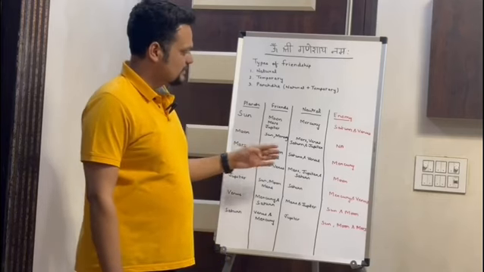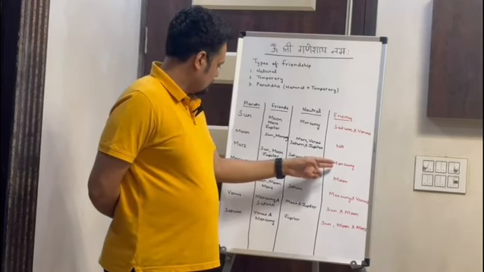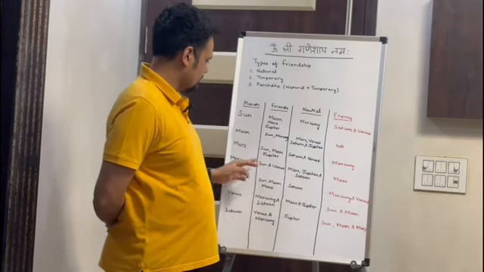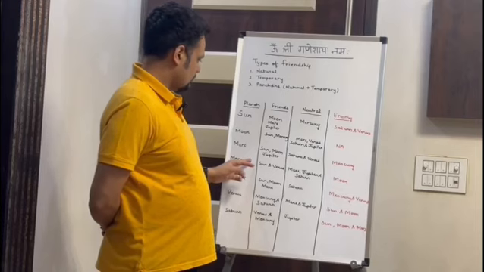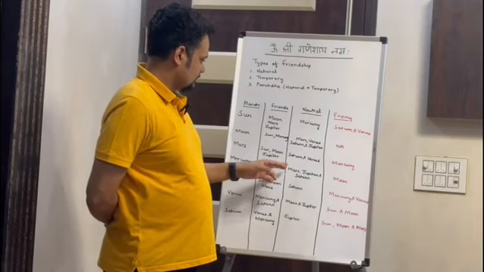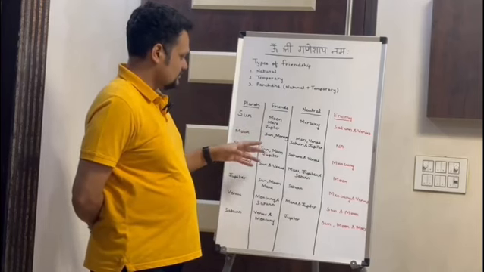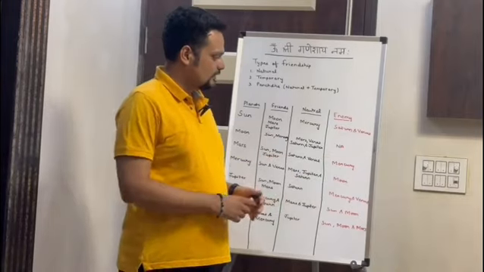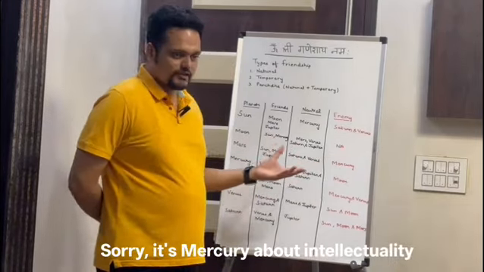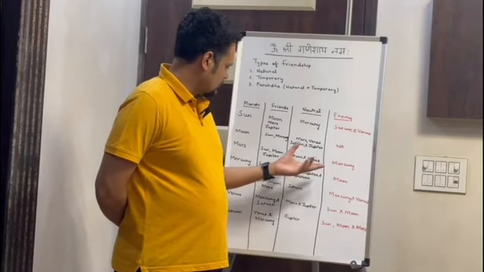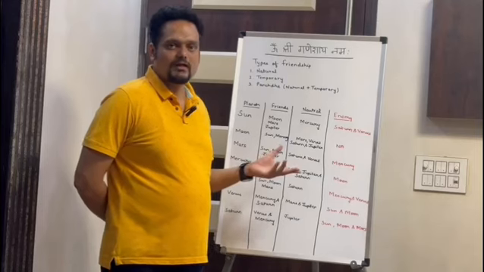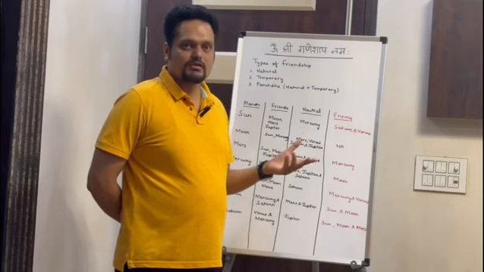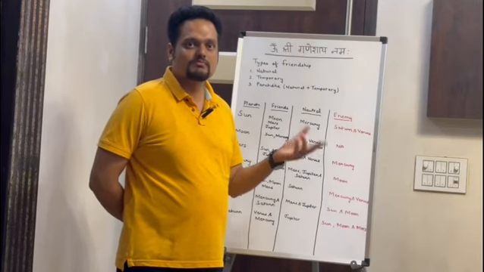Here is an interesting thing I would tell you: Mars treats Mercury as an enemy, but Mercury treats Mars as neutral. So Mercury is the biggest enemy of Mars. Mercury is all about intellectual things, like a person who is very intellectual. And have you heard that famous saying, that hard work is not as beneficial, but smart work is beneficial?